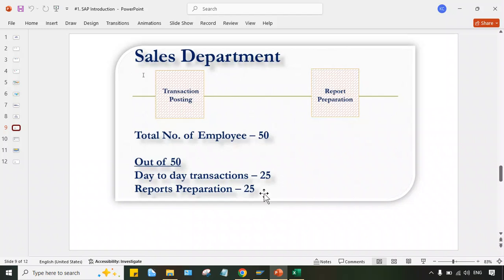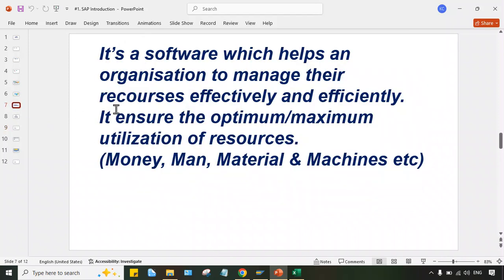So look at here, there is maximum utilization of resources, right? Earlier, 50 people were involved in a single department. Right now, after implementation of SAP, which is nothing but an ERP, the same department is managed by only 25 people. So the remaining 25 people can be used in some different activity. Tata Motor will deploy these people in a different activity. So maximum, optimum utilization is happening. That's what I have specified here in the definitions, right?